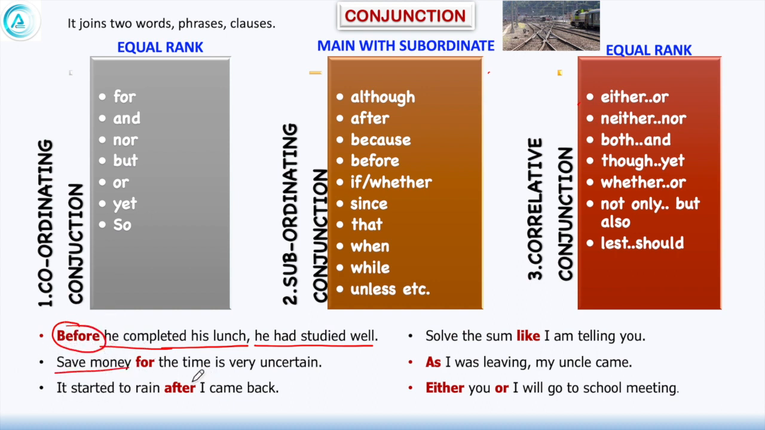Save money. The time is very uncertain. Joined by conjunction. It started to rain. I came back. Joined by conjunction. And how it is joining words, pronouns: either you or I will go to school meeting. So either-or is joining you and I.